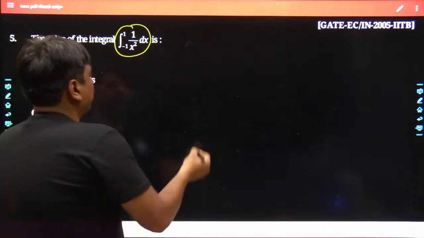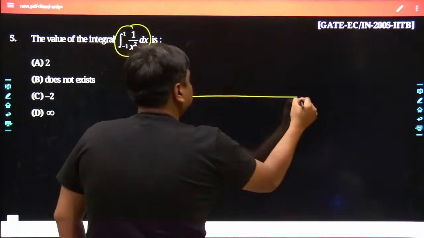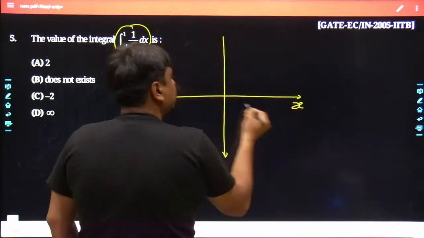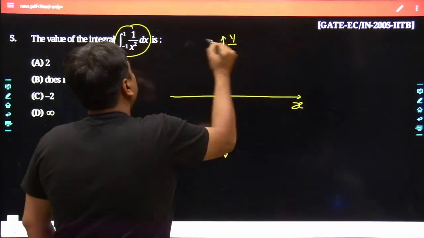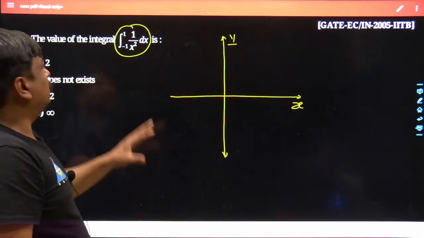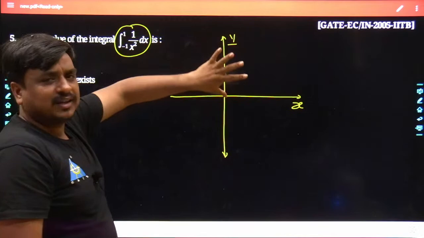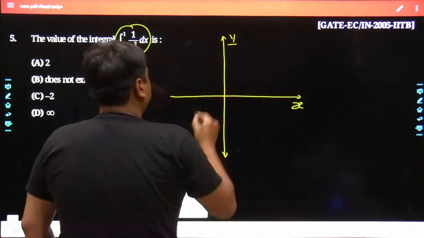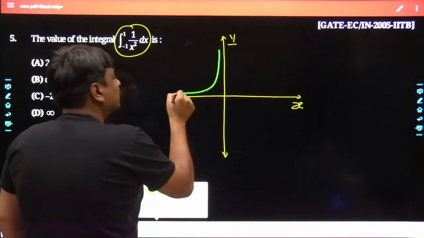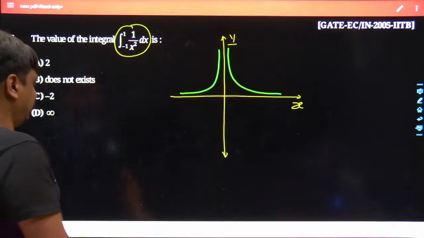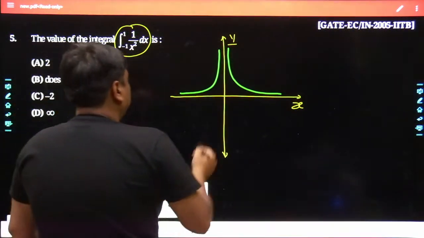One thing is quite sure: if you draw this complete segment of integration over the xy plane, here goes the x-axis, here comes the y-axis, how is 1 upon x squared going to look? It's going to be a rectangular hyperbola, which would be in the first as well as second quadrant. We have discussed this in great detail, so this is not the right time to discuss the complete behavior of this function again. This is the function 1 upon x squared.